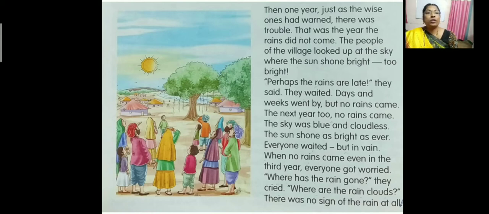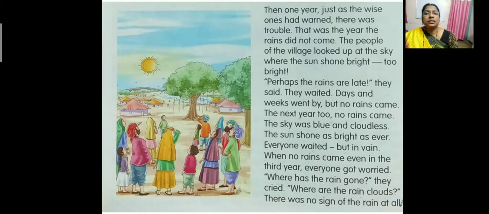Days over, so many weeks over, but no rains came. The next year too, no rains came. So that year there was no rain, children. And the second year also there was no rain. The sky was blue and cloudless. See the sky, how it is, very plain, no clouds.